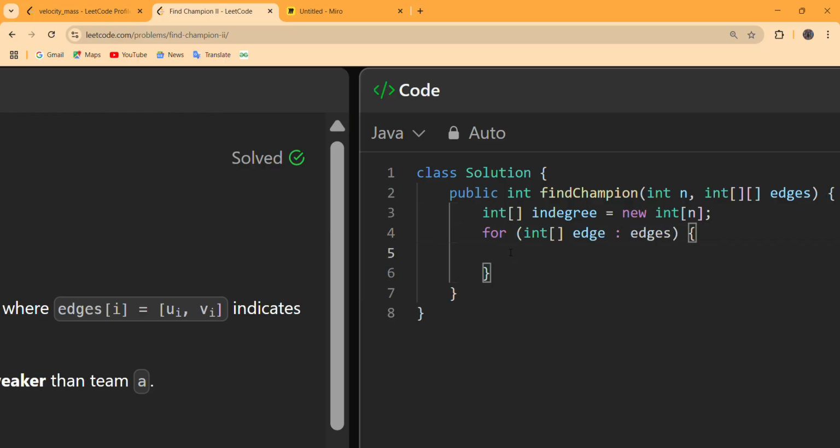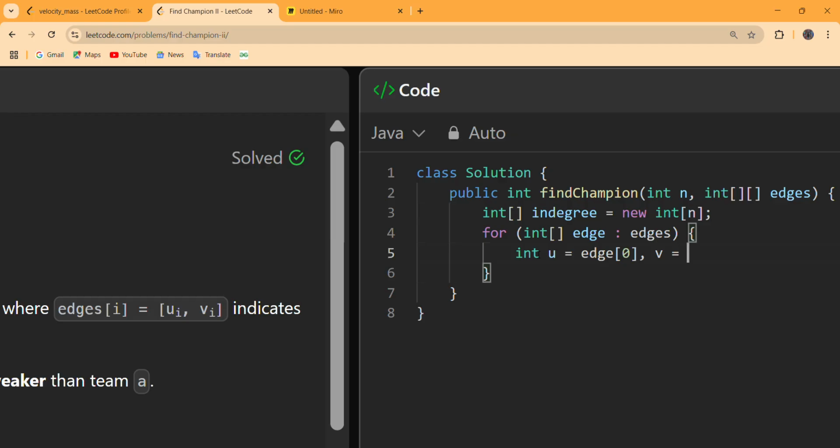In degrees is basically the incoming node. That means 0 comma 1 means we have an incoming node on 1, so we only require v in this case, and u is basically redundant.